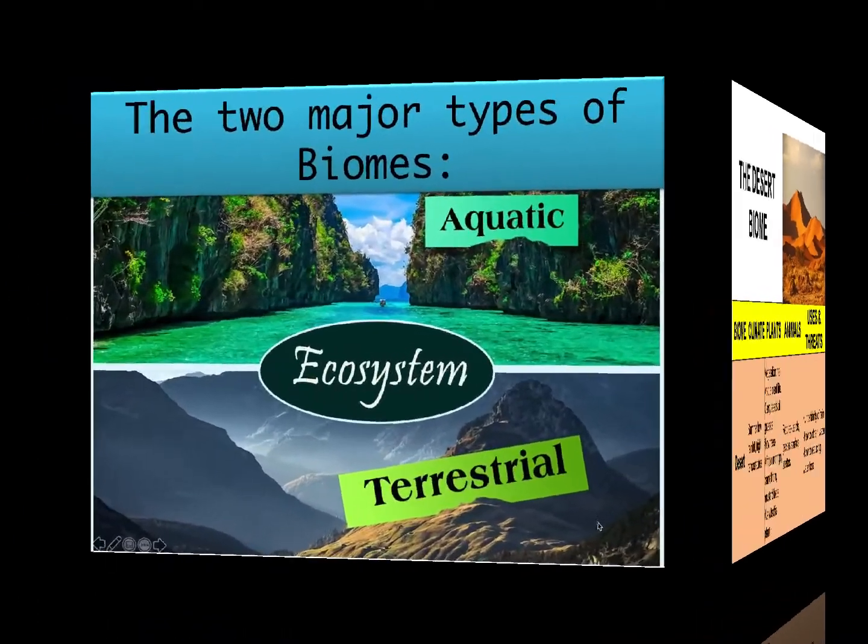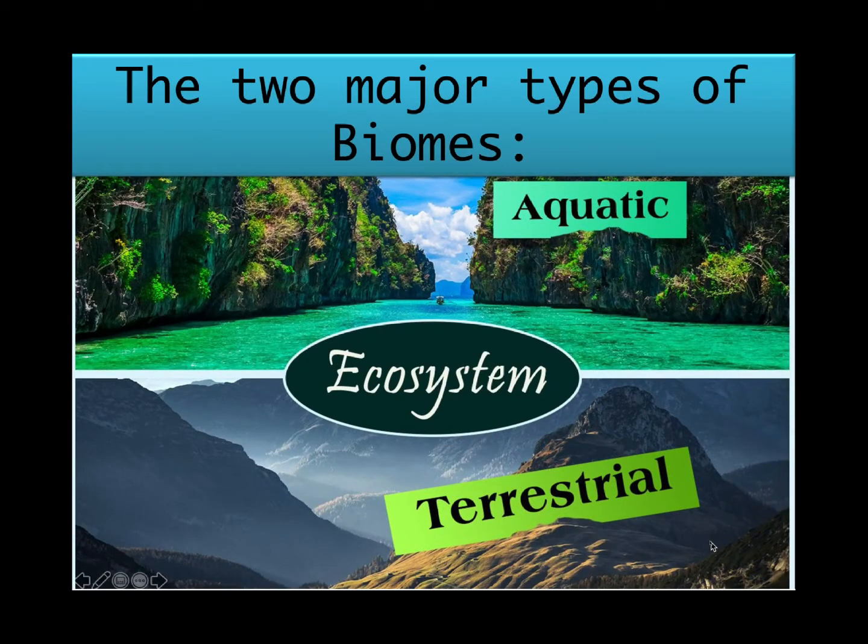Let's recap. What have we learned today? Areas on Earth that have different climatic conditions, and therefore they are going to have different types of vegetation there and different types of animals living there that are adapted to live there. Okay? Any area with a particular climate, together with all the living organisms occurring in the area, is called a biome. We have learnt that there are two major types of biomes, one being the terrestrial or the land biome, and the other being the aquatic or the water biome.